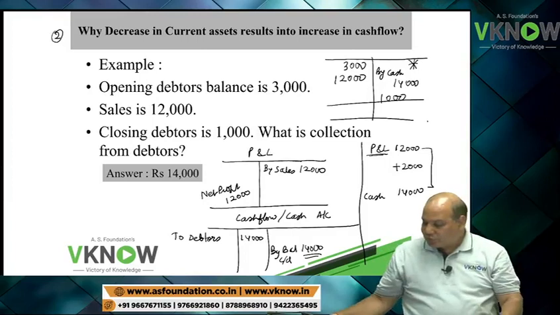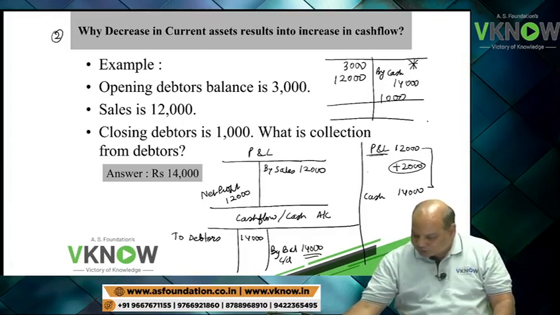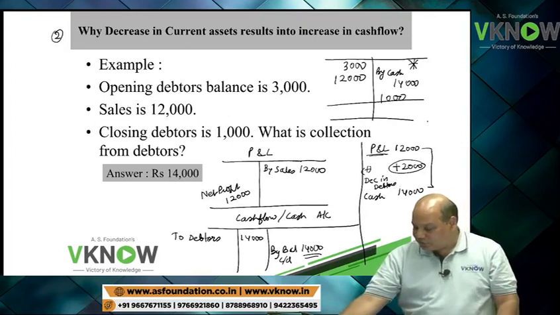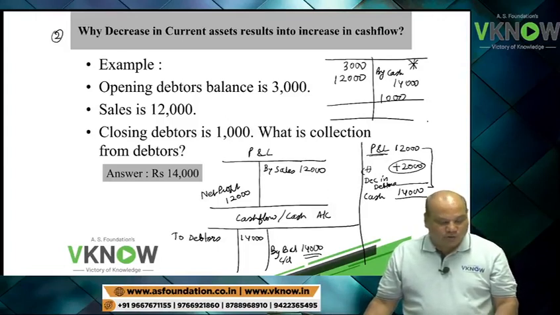And what does this 2,000 represent? This 2,000 represents add decrease in debtor. And that makes it equal to cash balance. That is the simple logic. No rocket science involved. Okay.